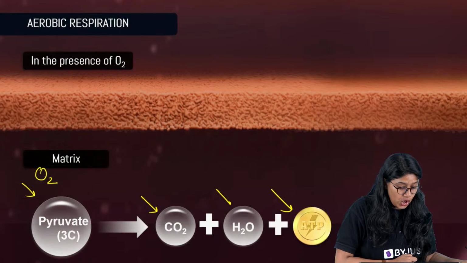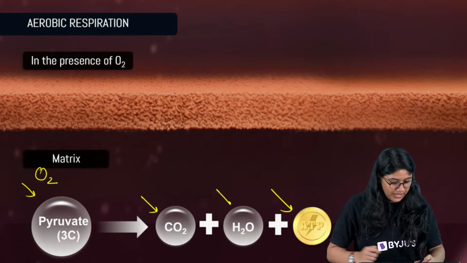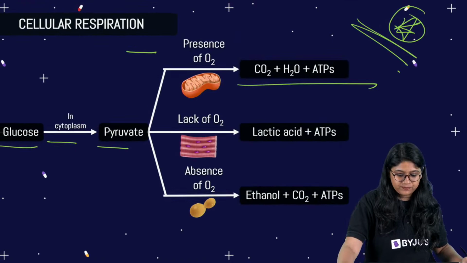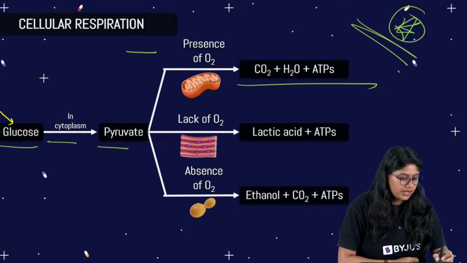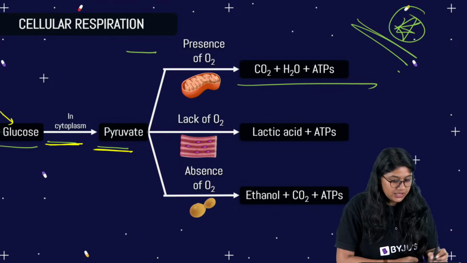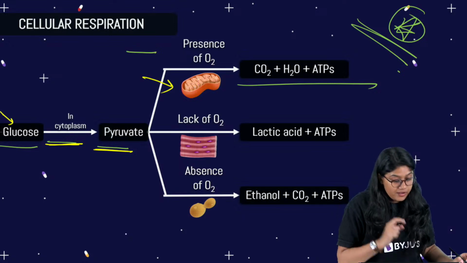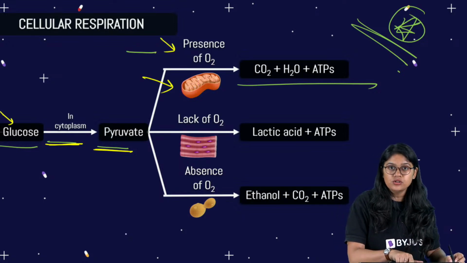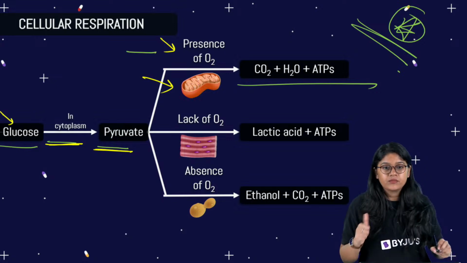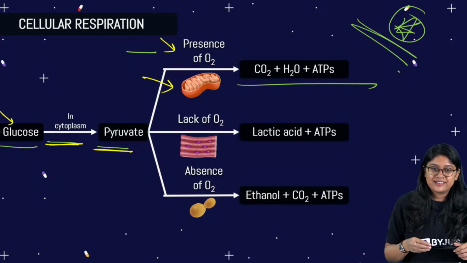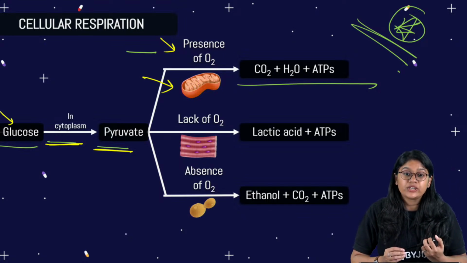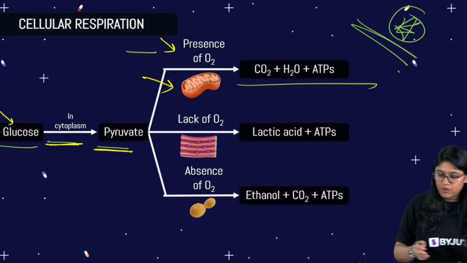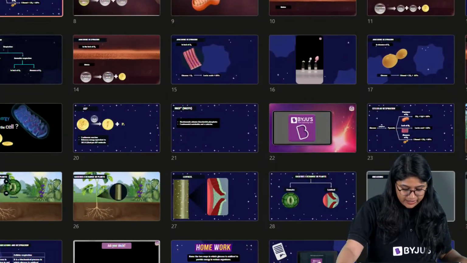I hope that you have taken a screenshot. So, we are clear with it. Now I want you to go back and let's see this reaction. This is a reaction which is given in your textbook. We have glucose in cytoplasm, pyruvate in mitochondria. In presence of oxygen, you will get CO2, H2O and ATP. Clear? Yes. Everyone clear? Very good. Yes, both the pyruvate will go into the mitochondria. Okay. Now, everyone, I will wait here for some time and it's a doubt board.